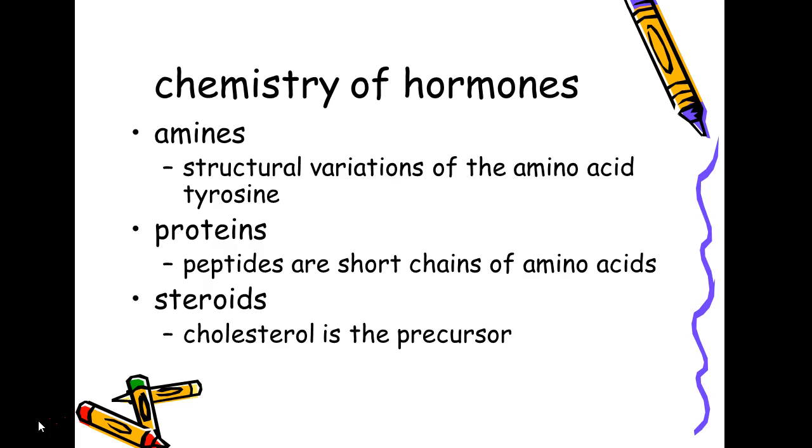There are basically three kinds of hormones, although the amines and other proteins are both protein hormones, and then the steroids are lipid-based hormones. So the amines, though, are broken apart because they are a variation of the amino acid tyrosine. Here again, the other protein hormones are peptides, chains of amino acids, and then, of course, the steroids are the lipid and have cholesterol as their precursor.